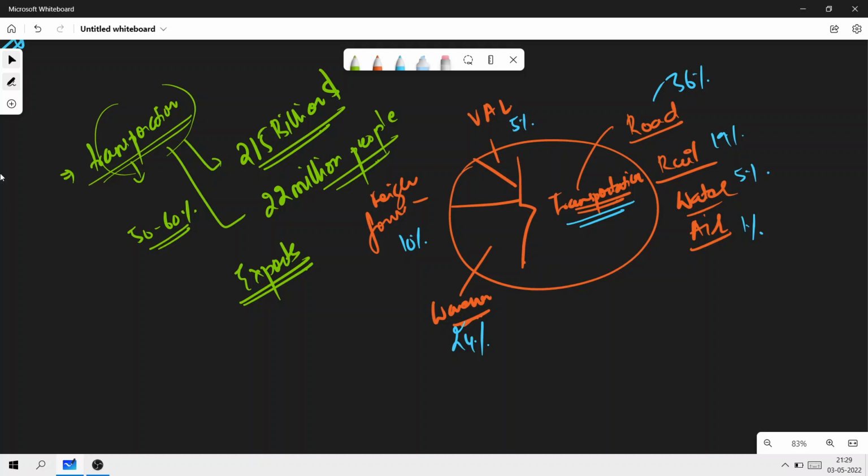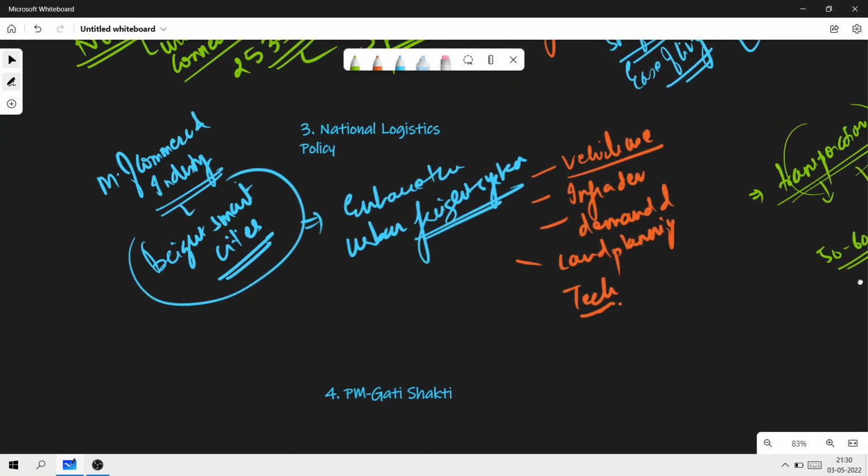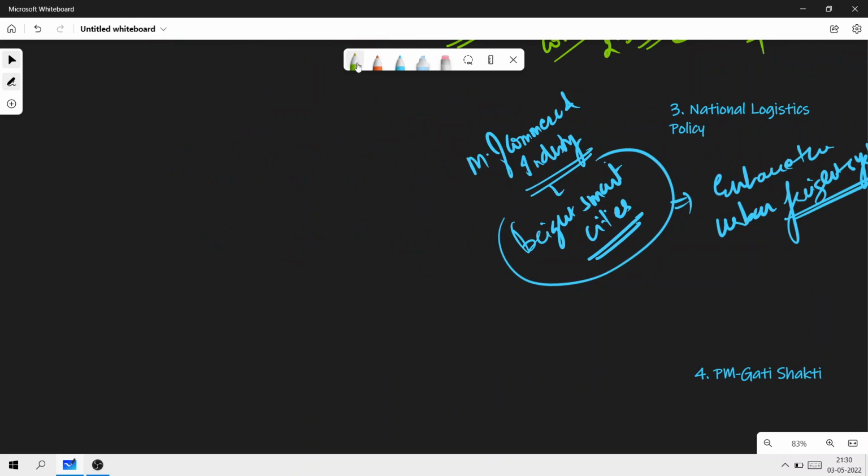Also, since we're talking about the national logistics policy, the 5 pillars of the national logistics policy, which have been prepared in the draft, are: Pillar 1 discusses integrated logistics services, that is dealing with faster, cheaper, safer logistics services. Pillar 2 is dealing with efficient and multimodal transport infrastructure. Okay, this is basically modal shift from road to rail and water.